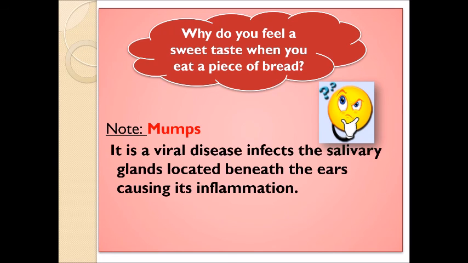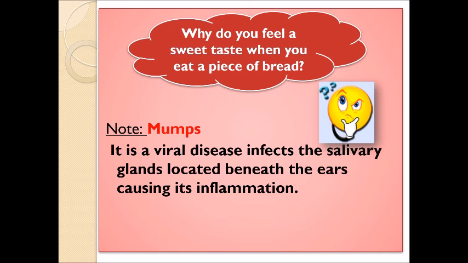We have an important note here. There is a disease that is called mumps. It is a viral disease that infects only the salivary glands located beneath the ears.